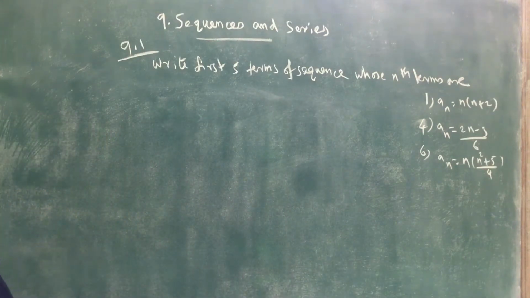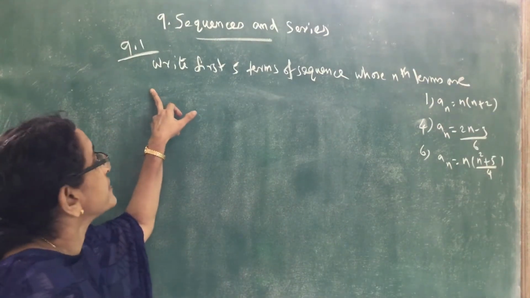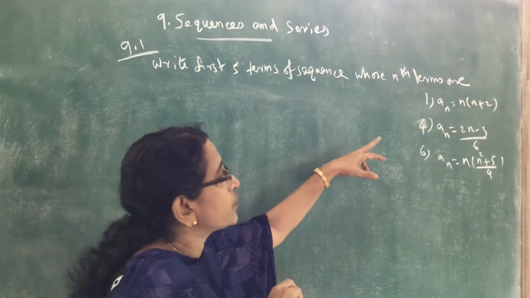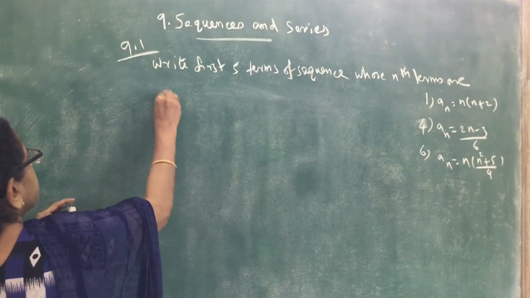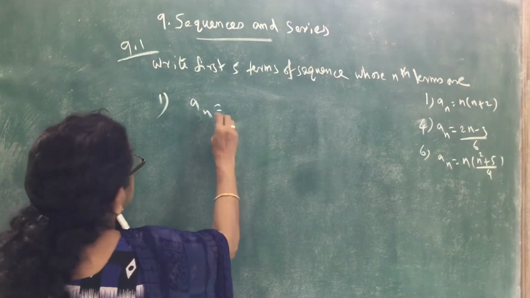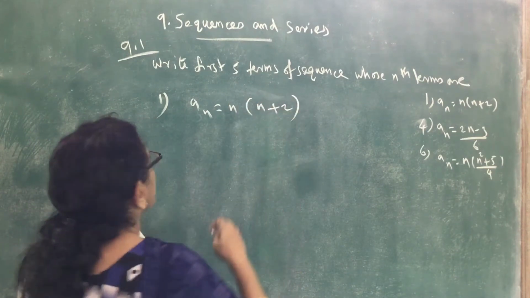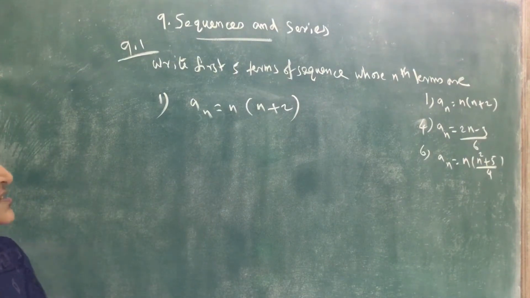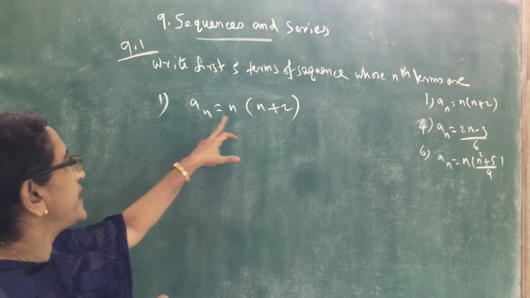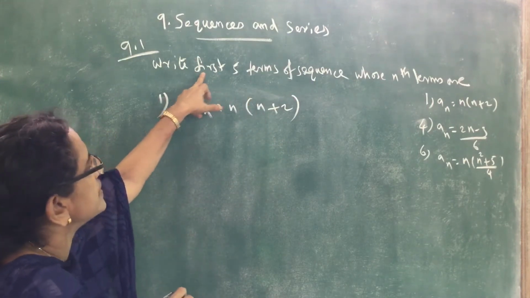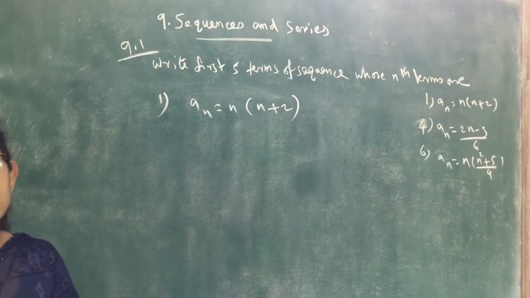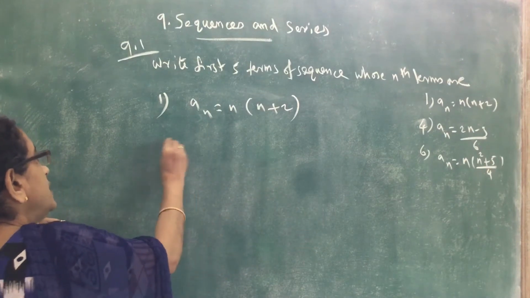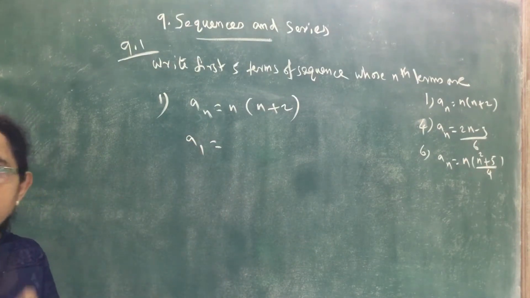Now we'll do exercise 9.1. The first question is to write the first 5 terms of the sequence whose nth term is an equal to n into n plus 2. an means the nth term of the sequence. We have to write the first 5 terms whose nth term is an equal to n into n plus 2. So the first term is a1, the second term is a2, like that.